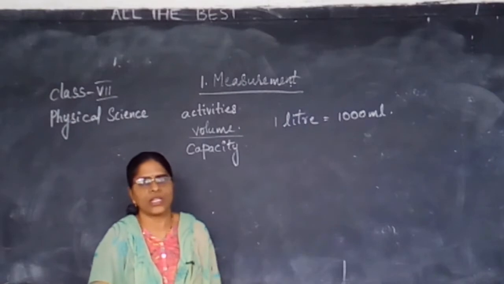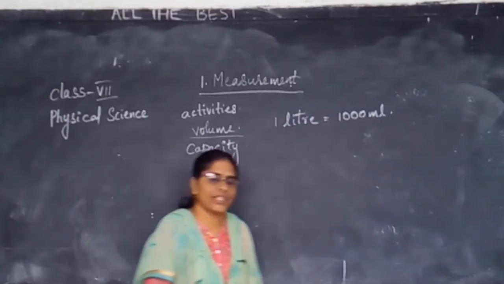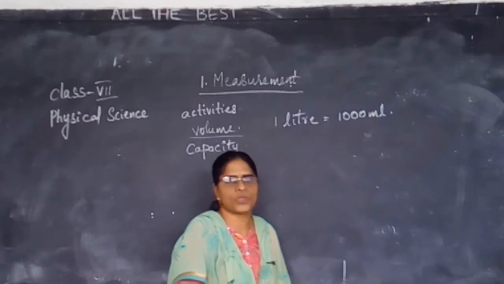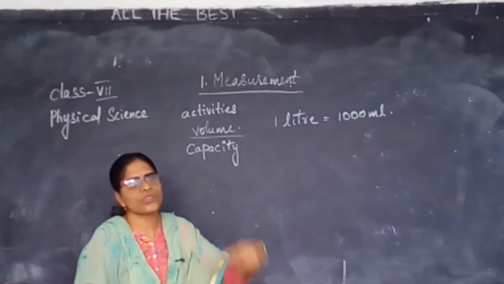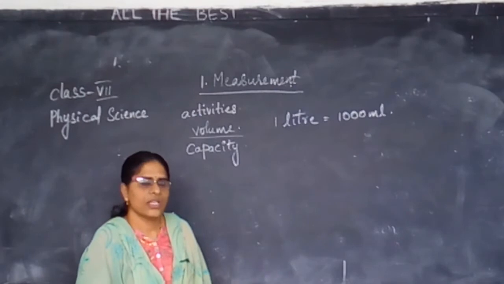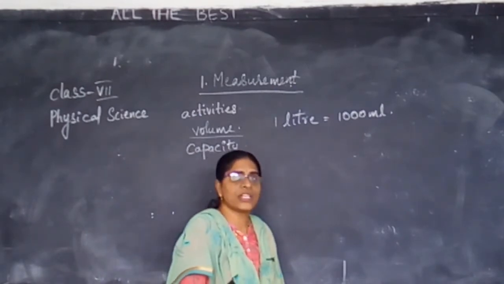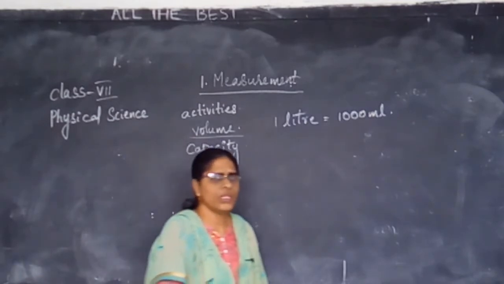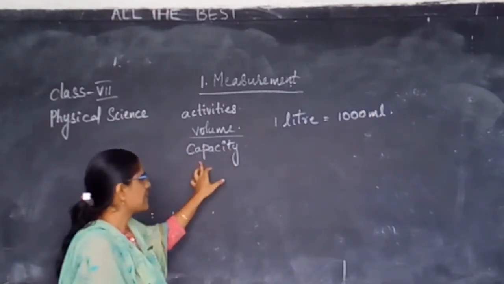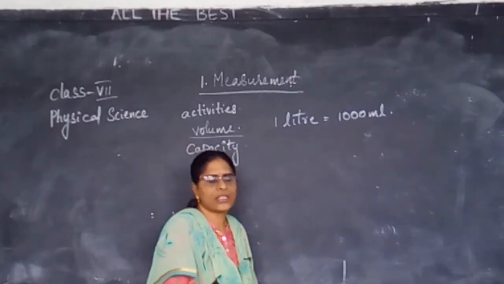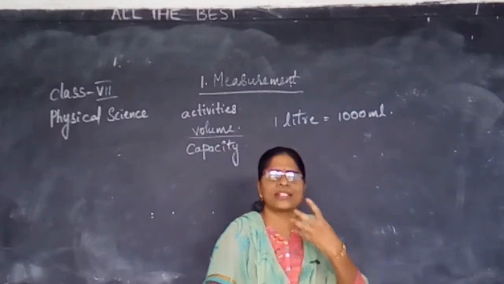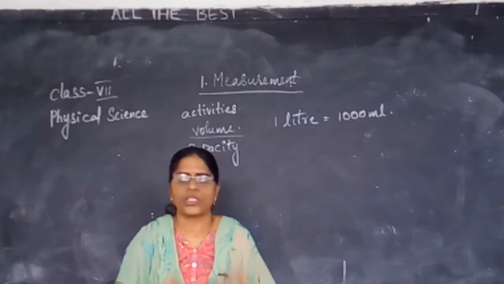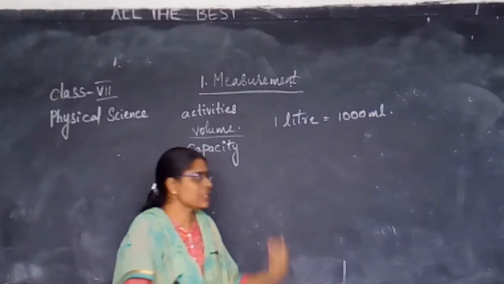Not only that, at oil shops you can also see them using some small cans. Those are all measuring cans for volume. Hence, next is capacity. The maximum that you can work, you will do that work.